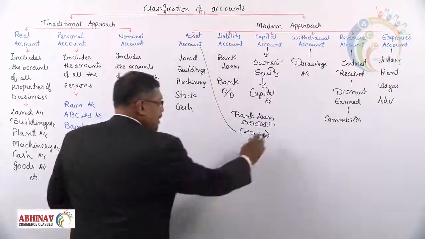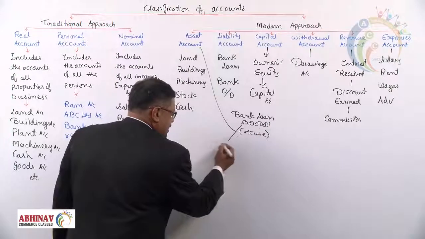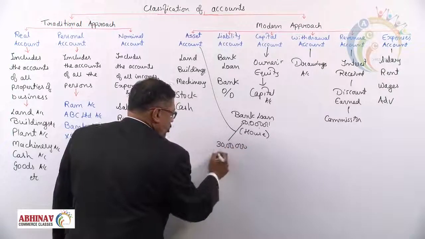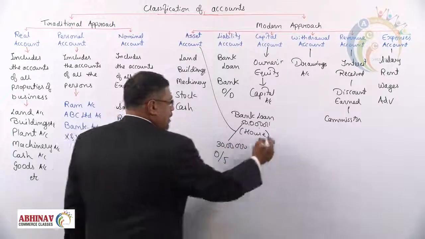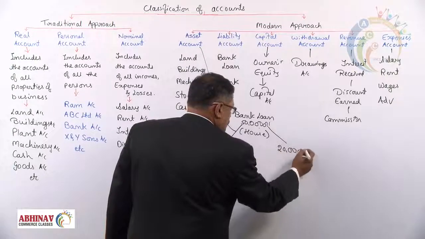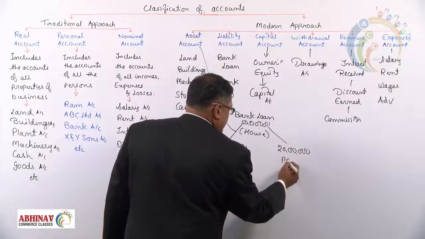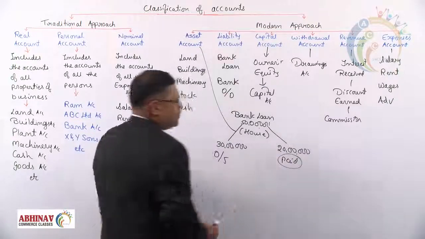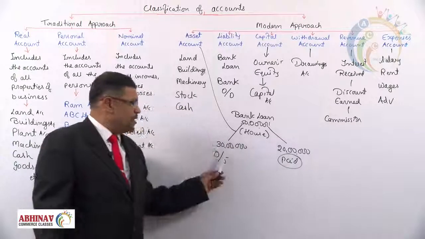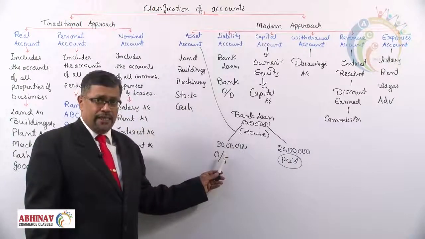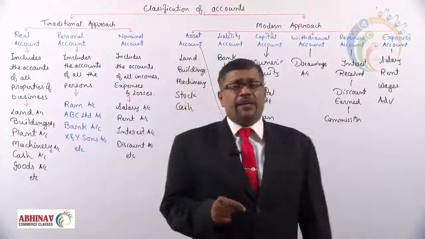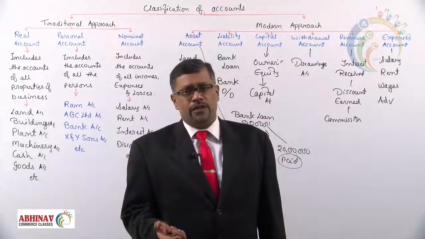Say, for example, out of this 50 lakhs, 30 lakhs of loan is still outstanding, and of this, 20 lakh loan is paid. How much loan have you paid? 20 lakhs. How much do we still have to pay? 30 lakhs. So now the question arises, what is the equity of the owner in the house?